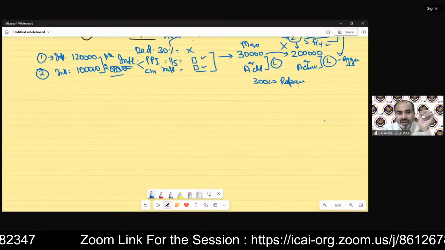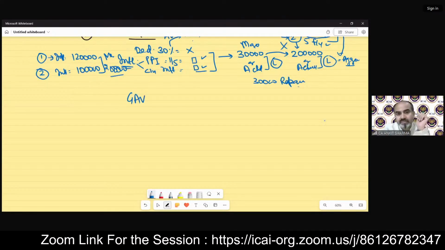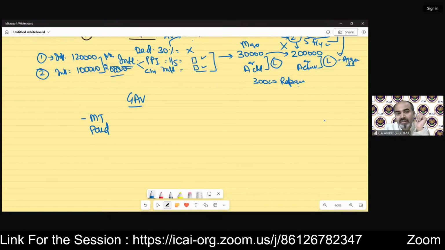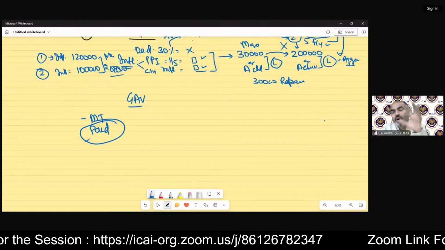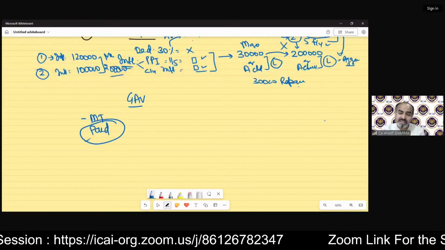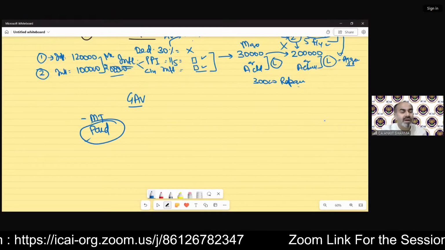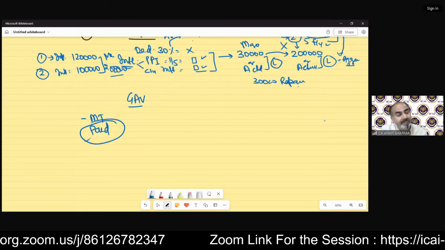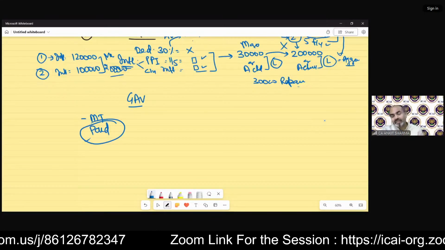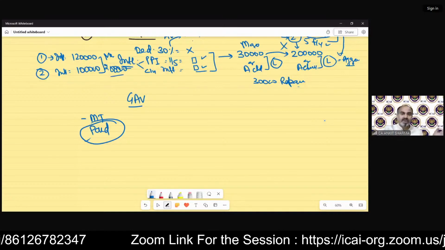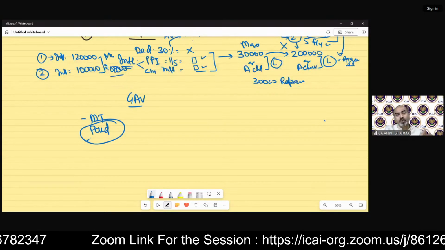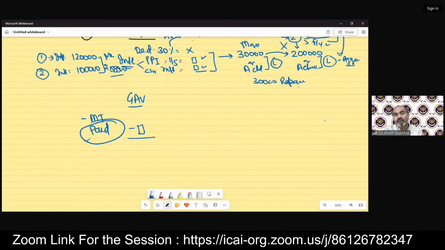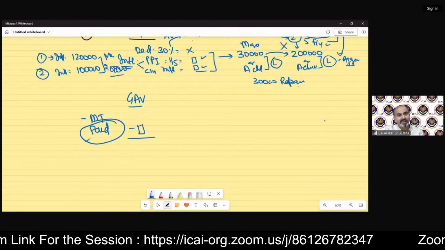if we are able to calculate the GAV correctly, then the other part is municipal taxes, and that is paid. Again, this is a very important part: paid. Only those municipal taxes which have been paid by the owner are going to be deducted. It must be paid and paid by the owner. Whether it is related to the previous year or to the future, all the municipal taxes paid by the owner need to be deducted.